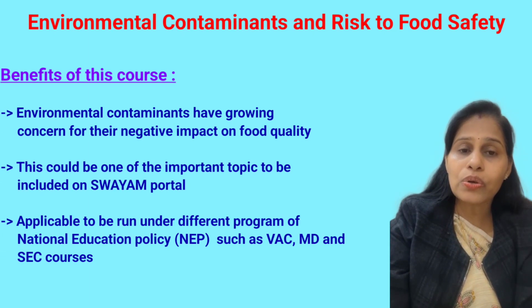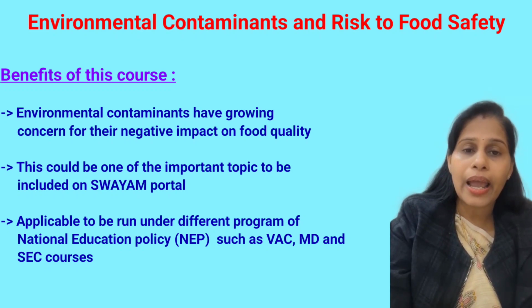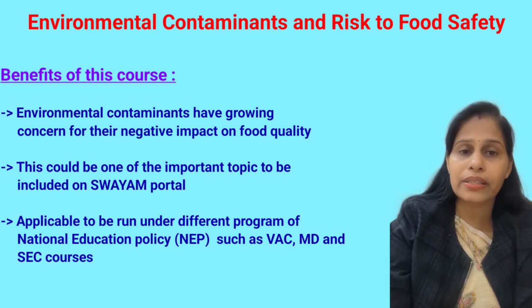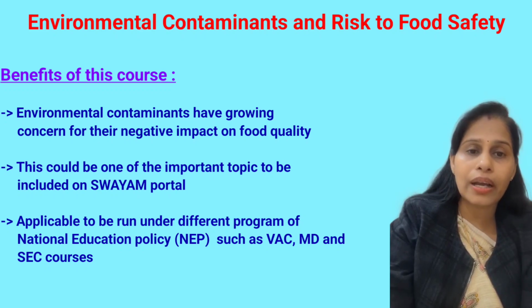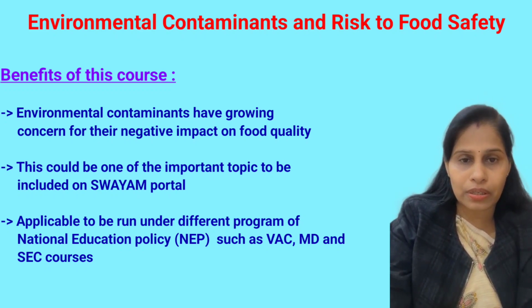This course is also very important because it deals with the most emerging problem, environmental contaminants, and it could be run under different courses of the National Education Policy, like BSc, skill enhancement courses and multidisciplinary courses, because it has content on estimation techniques and monitoring programs, so that students can learn skills to regulate this problem at their level, as well as plan strategies to reduce the risk to food safety in the future.